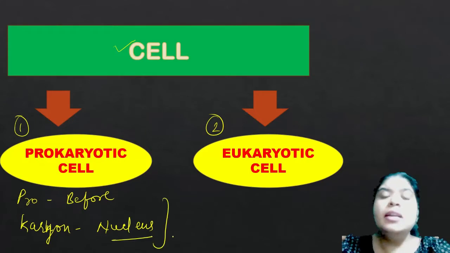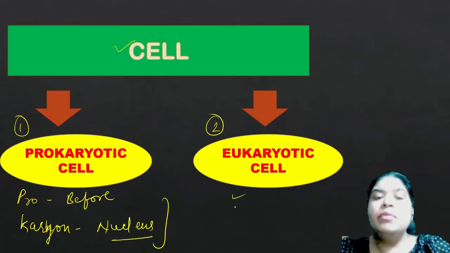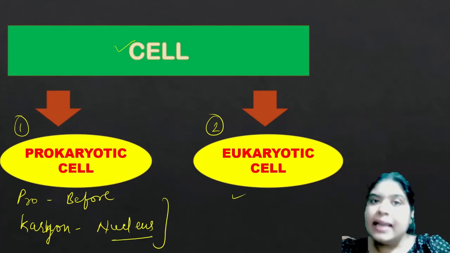Fine. So what kind of nucleus is present in prokaryotic cells, we'll discuss in the coming slides. And similarly, the various features of the eukaryotic cell, which has a well-defined nucleus, we'll discuss, along with the various functions and structures present inside the eukaryotic cell as well.